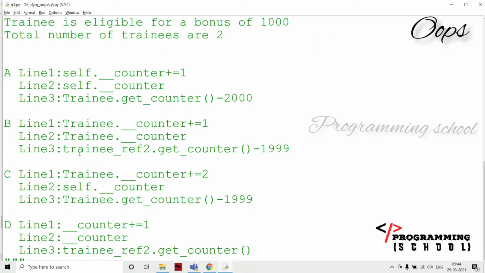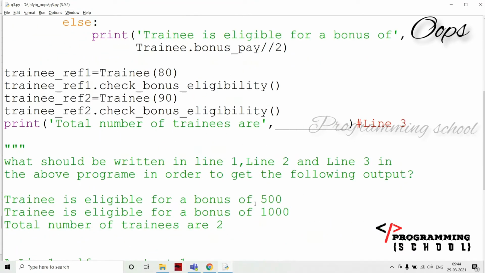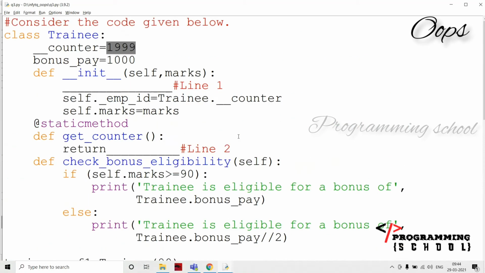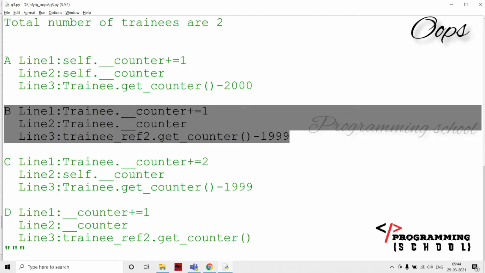That means reference 2 dot get counter minus 1999. That is already 1999. There are 2 objects created. For the first one, it is going to be 2000, and then 2001. I want 2 here. For example, I am going to call this method, get counter of, minus 999. It is going to be 2001 minus 999, and then it is going to return 2 here. That means option B is the correct answer for this one.